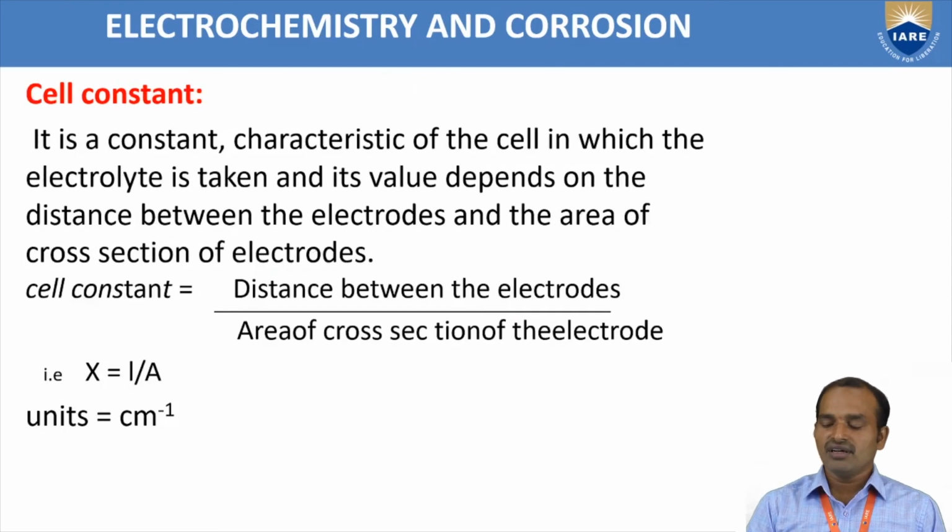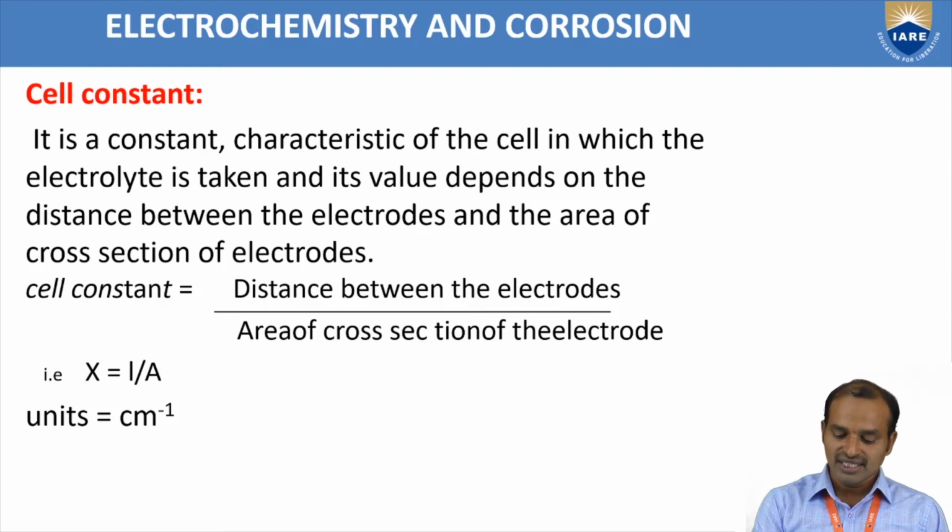Next, the last basic concept about electrochemistry, that is cell constant. It is the ratio between the length of the electrodes and the area of cross section. Cell constant means distance between the electrodes by area of cross section. The cell constant is simply denoted as x.